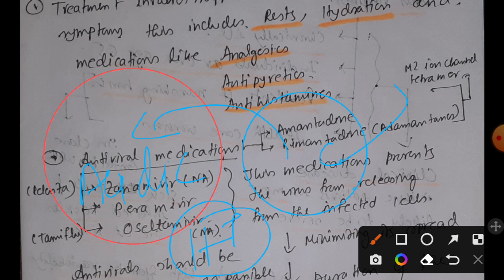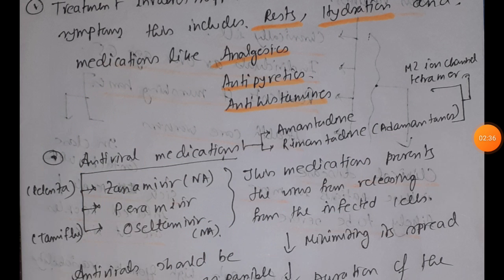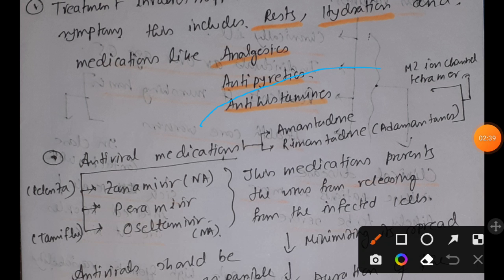These protons will be helping the virus to start its uncoating process, because for releasing the viral genomic material inside the host cytoplasm, it is first necessary to uncoat, right? And this uncoating process is facilitated by the protons provided by the lysosome, right? Now these protons will be entering inside the virus via this M2 ion channel tetramer.